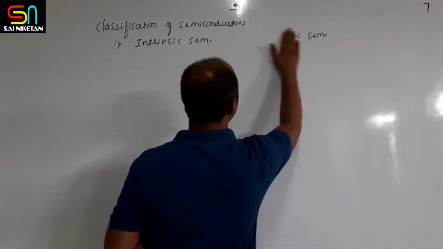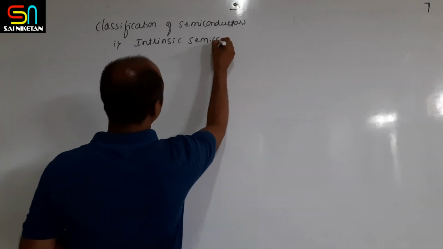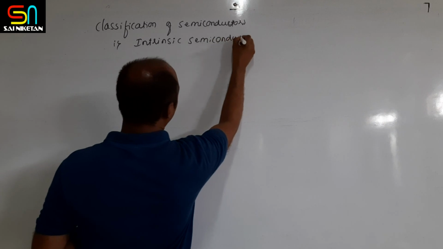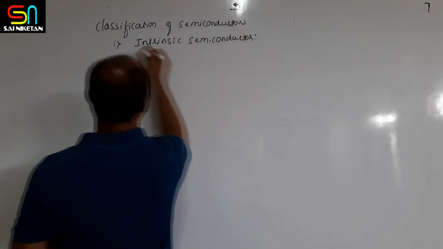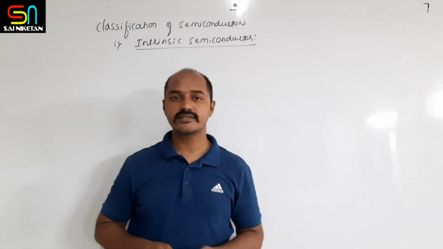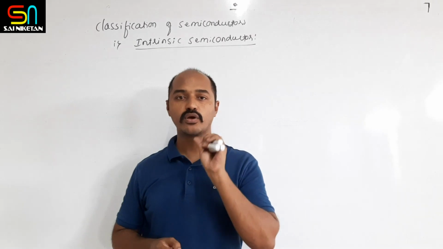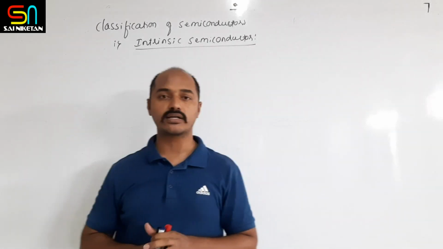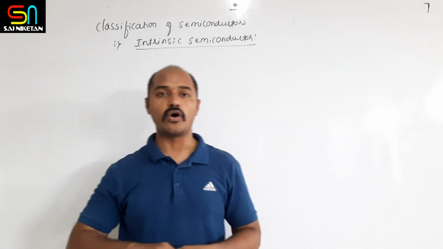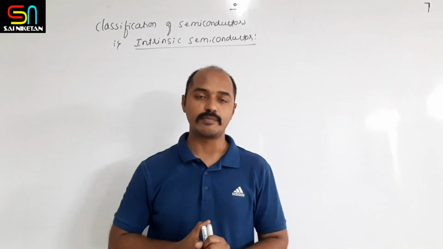First we will see what we mean by intrinsic semiconductor. Intrinsic semiconductors are semiconductors in pure form. If you take any semiconductor in its pure form, then it is called an intrinsic semiconductor.